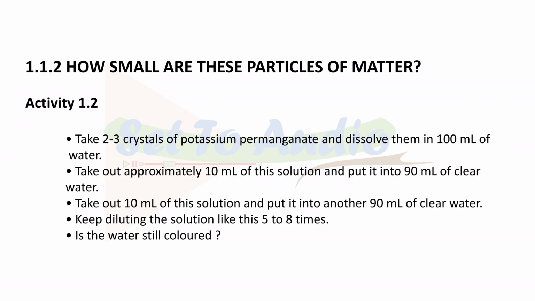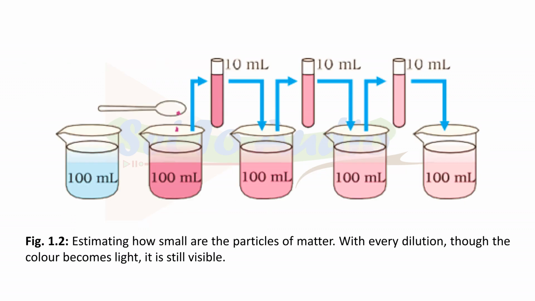1.1.2 How small are these particles of matter? Activity 1.2. Take 2 to 3 crystals of potassium permanganate and dissolve them in 100 milliliters of water. Take out approximately 10 milliliters of this solution and put it into 90 milliliters of clear water. Take out 10 milliliters of this solution and put it into another 90 milliliters of clear water. Keep diluting the solution like this 5 to 8 times. Is the water still colored?